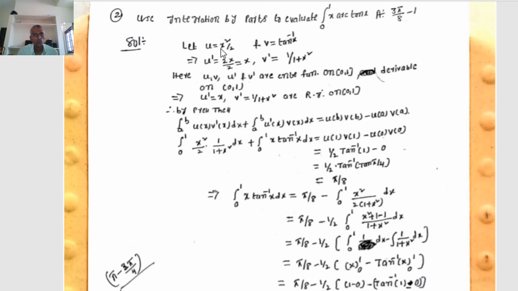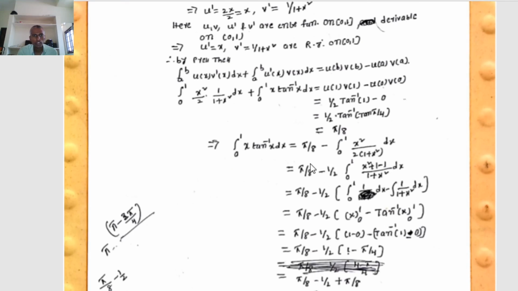Therefore it is 1/2 times tan⁻¹(1). In terms of tan(π/4), tan⁻¹(tan θ) = θ, so 1/2 times π/4, that equals π/8.